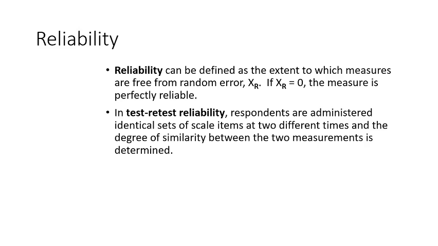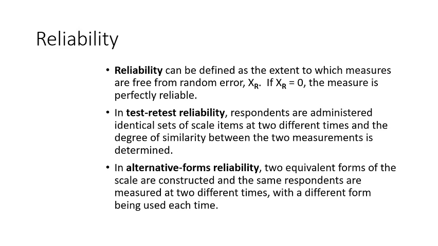If the results are consistent and match each other, or by the percentage they match, that is said to be reliable. First time you collect data from the participants, and once again you collect data from the same respondents and match it. This is the test-retest reliability method. Respondents are administered identical sets of scale items at two different times, and the degree of similarity between the two measurements is determined.